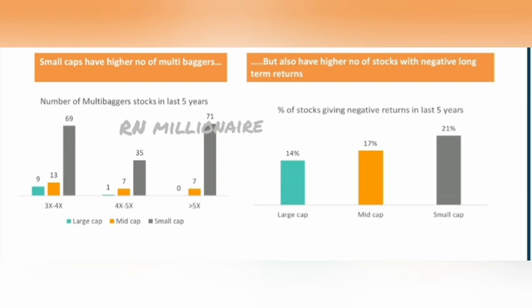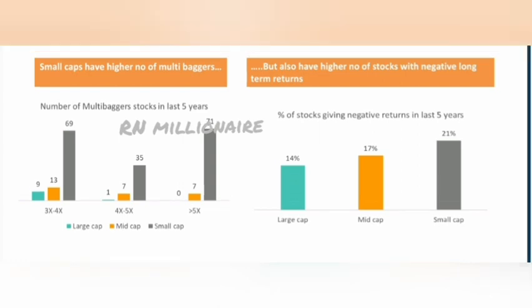For 4x, 5x multi-baggers, in large cap we have only 1 stock, in mid cap 7 stocks, and in small cap 35 stocks. For more than 5x multi-baggers, large cap has nothing, mid cap has 7 stocks, and small cap has 71 stocks that have given more than 5 times return.